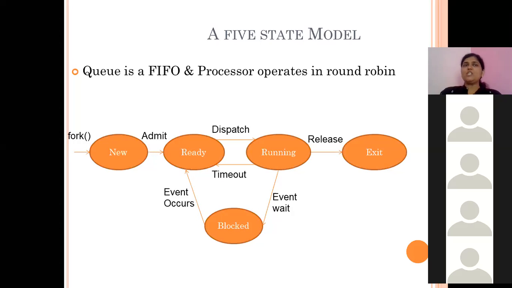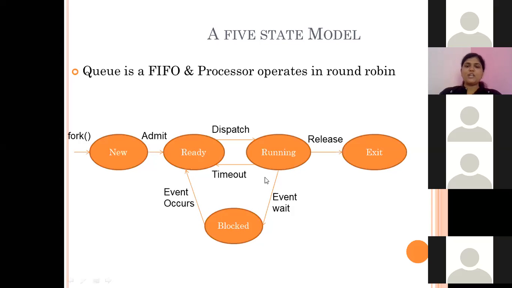When it receives the CPU, it goes into the running state. After completion, it goes into the exit state. If completion is not over and the process requires some event, then it goes into the block state. Once that event is completed, event means it may require some input from some other program which has not given the input yet, like that.